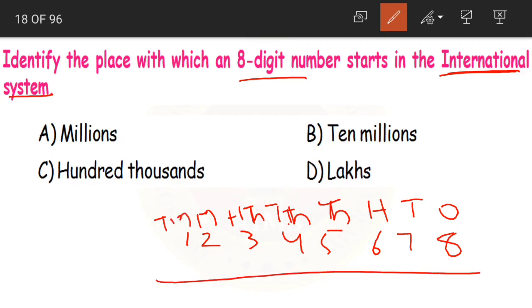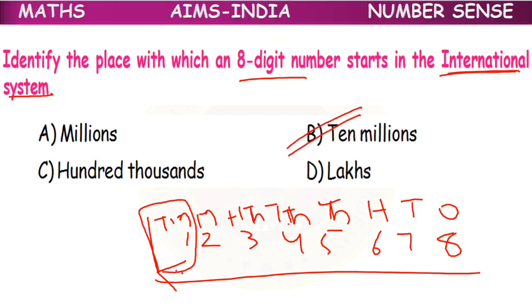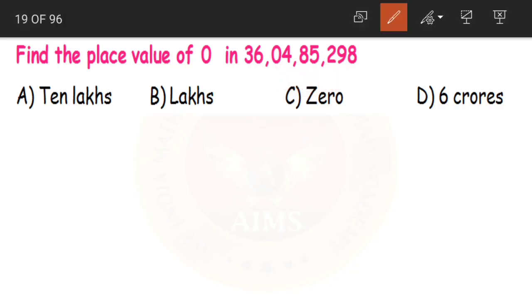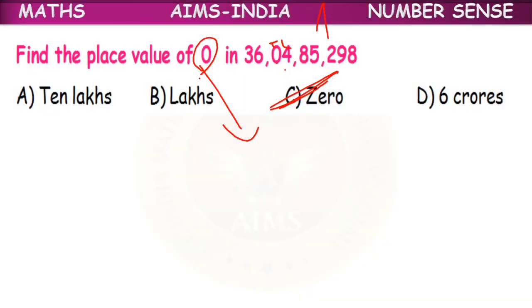Yes. So with which place does an 8-digit number start? From the 10 millions place. That is option B. Clear? Next. Find the place value of 0 in 36 crores 4 lakhs 85,298. If you remember children, here the 0 is in 10 lakhs place. Okay. So even though 0 is in 10 lakhs place, the place value of 0 will be 0 only. So the place value of 0, no matter in whatever place it is, it will always be equal to 0. Clear children? So option C, 0 is our correct answer.